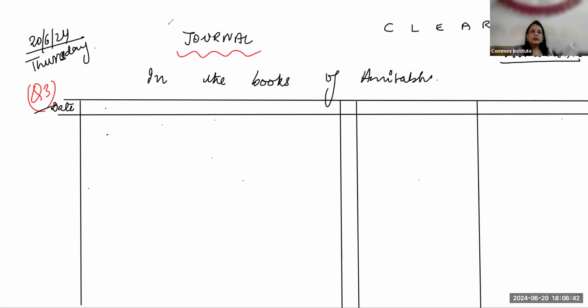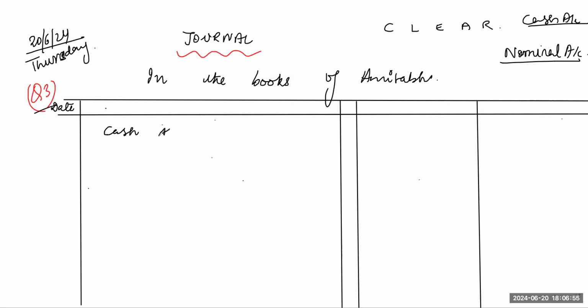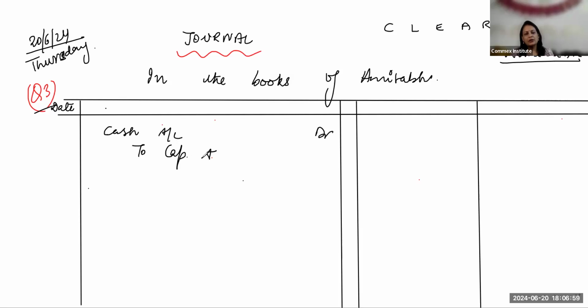Okay. So starting from the first transaction, yes, Akriti, please read out the first transaction quickly. Amitabh started business with cash, May 1. Cash account debit, yeah, cash account debit to capital account.